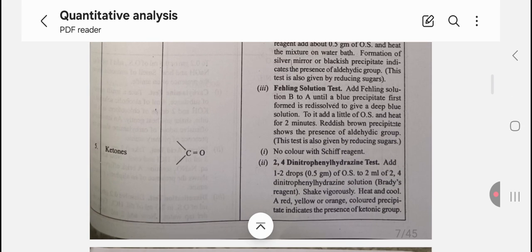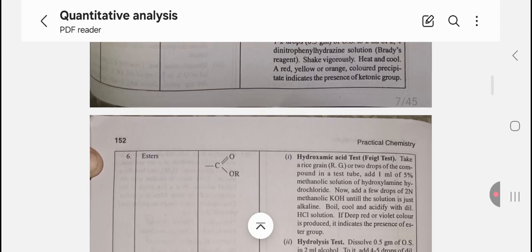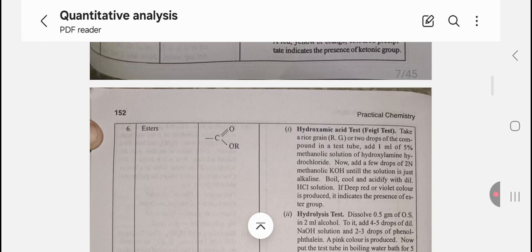Ketones, C double bond O, give no color with Schiff's reagent. Second, 2,4-dinitrophenylhydrazine test. Add 1 to 2 drops of the organic substance to 2 ml of the 2,4-dinitrophenylhydrazine solution. Shake vigorously. Heat and cool. A red, yellow or orange colored precipitate indicates the presence of the ketonic group.